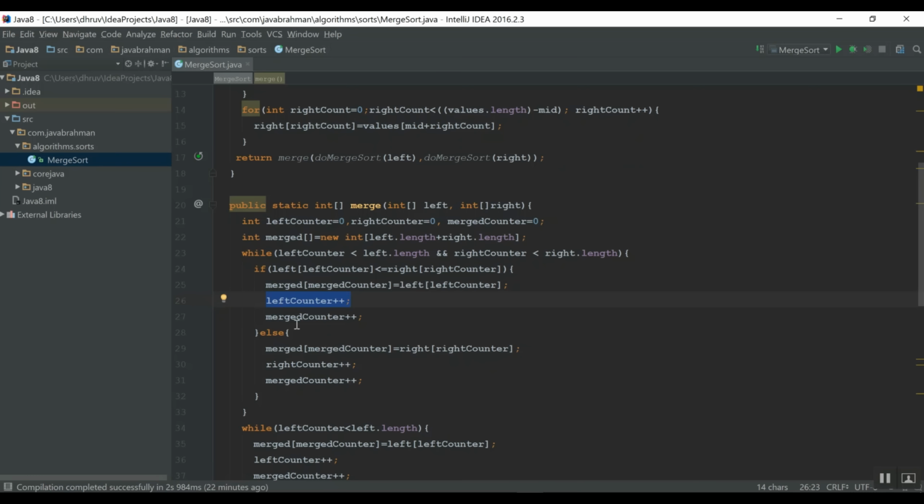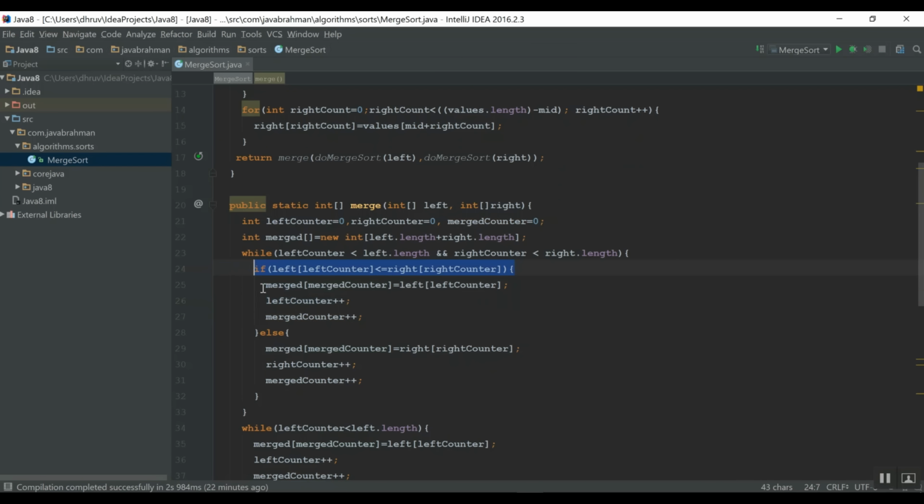So we keep consuming elements from the left and the right array and keep incrementing the merge counter, which is the merged array's counter. And at the end, when we exhaust the left array and right array, and all the elements are put in the merged array, they will be in the correct order because of this logic.